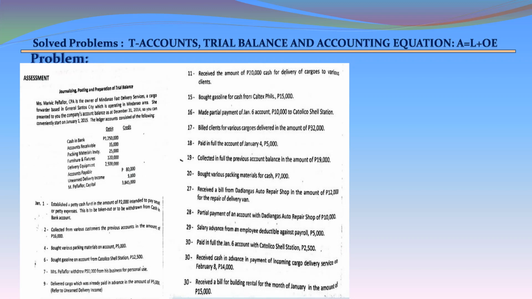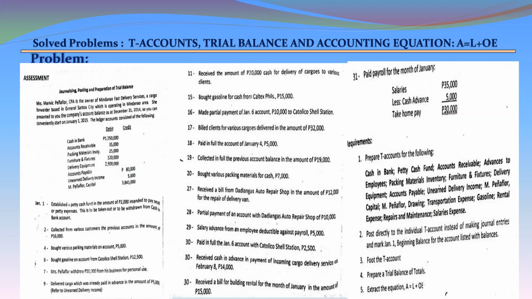January 30. Received cash in advance in payment of cargo delivery service on February 8, 14,000. January 30. Received a bill for building rental for the month of January in the amount of 15,000. January 31. Paid payroll for the month of January. Salary 35,000 less cash advance 5,000, take home pay 30,000.